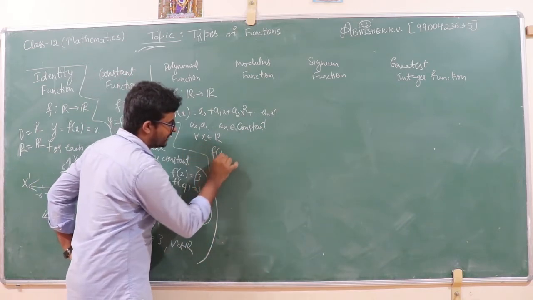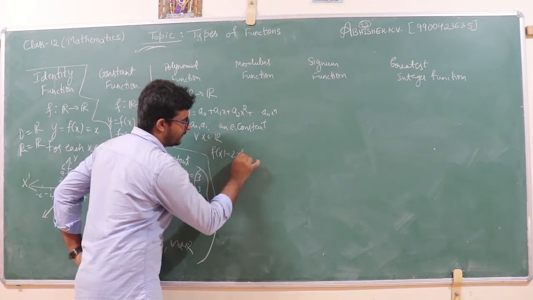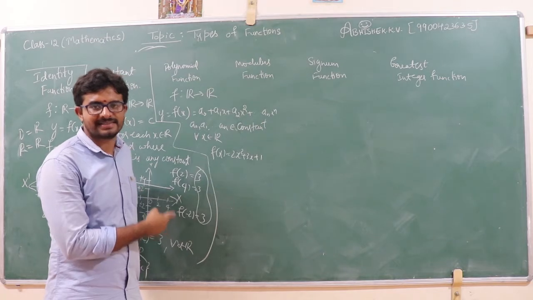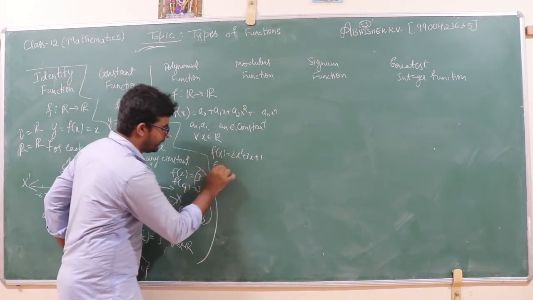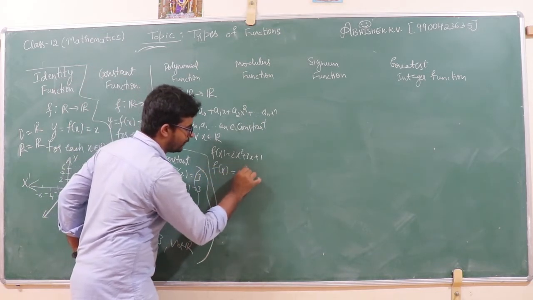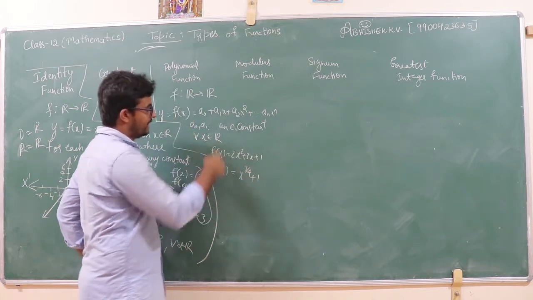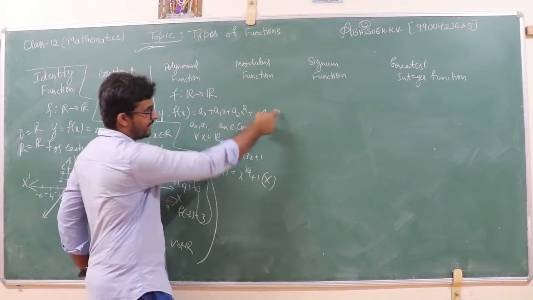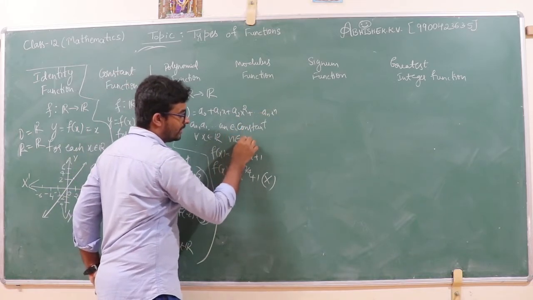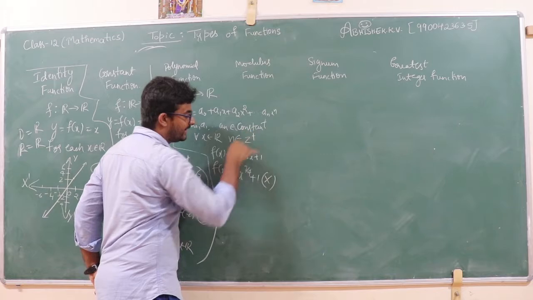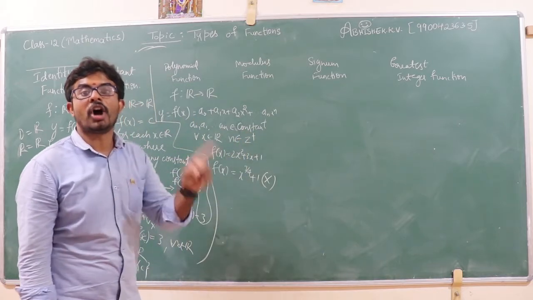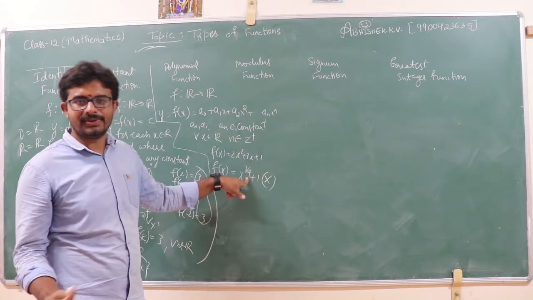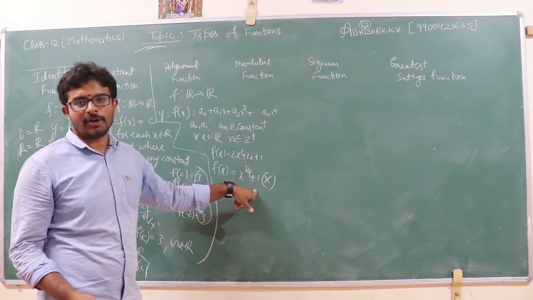If I consider f of x is equal to 2x square plus 3x plus 1, is it a polynomial function? Yes, it is. If I consider f of x is equal to x to the power of 3 by 4 plus 1, this is not a polynomial function because n should belong to the set of non-negative integers. Here 3 by 4 is not an integer, so this is not a polynomial function.